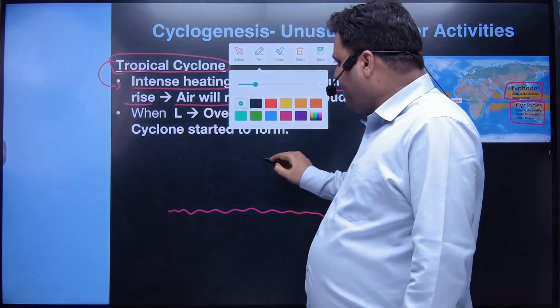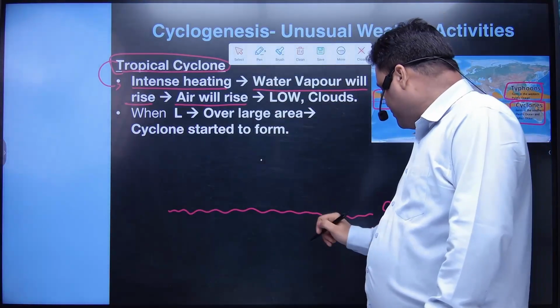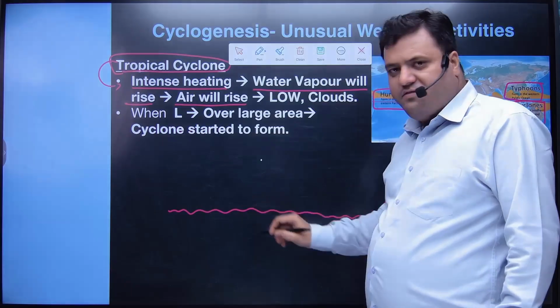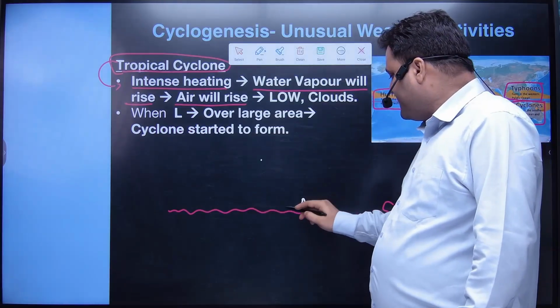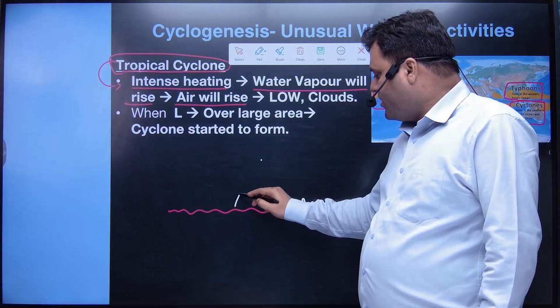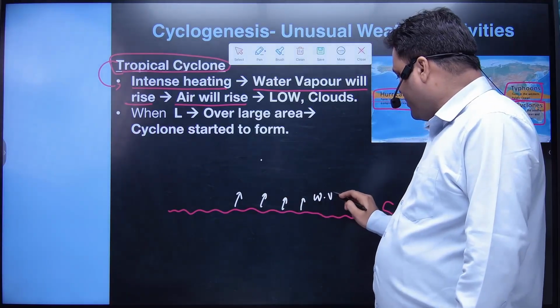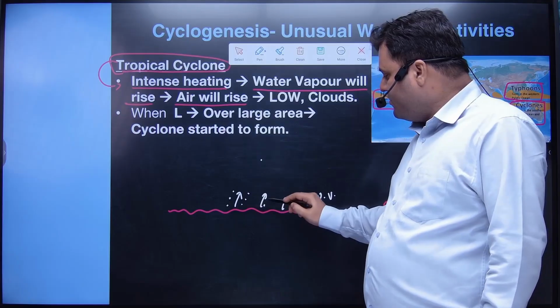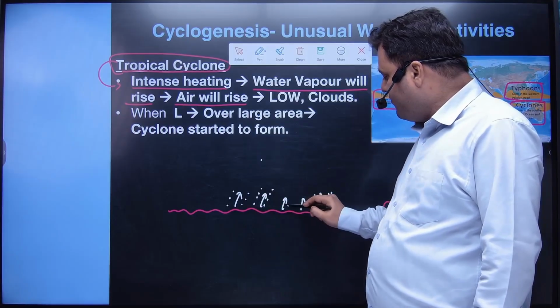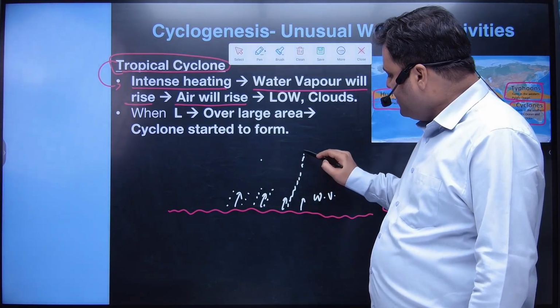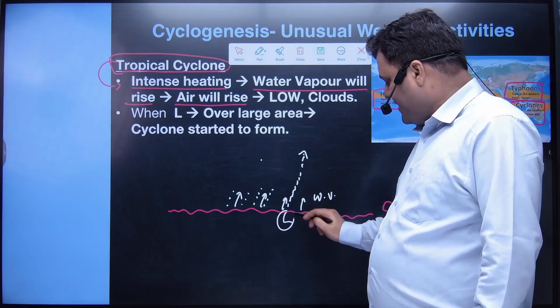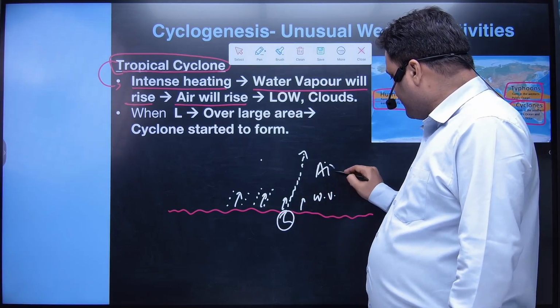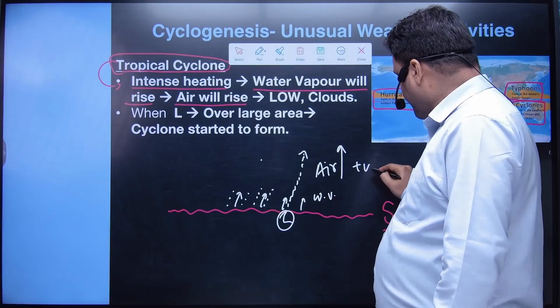So whenever we have intense heating, what will happen? First of all, the sea will warm, and water vapor will be there. The nearby air will also become warm, and when this nearby air warms, it is going to rise. So the low pressure will be there. Here we have a rise of two things: air will rise, and water vapor will also rise.